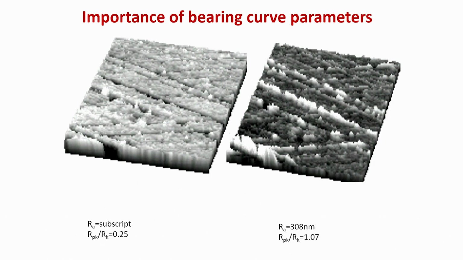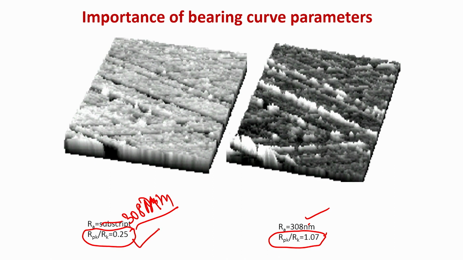Okay. Now, the importance of the bearing area ratio curve. Suppose Ra is 308 nanometer and this is also 308 nanometer. So, in both cases the Ra values are the same, but if you consider Rpk to Rk, that is the peak roughness to the mean roughness values from the bearing area curve, this is less rough, but this is more rough.